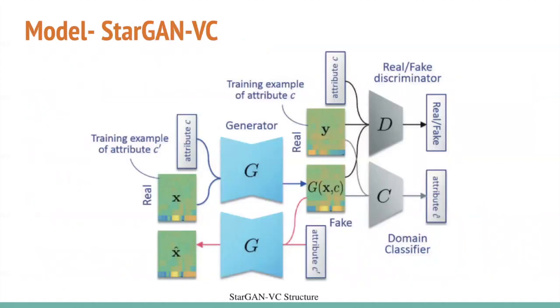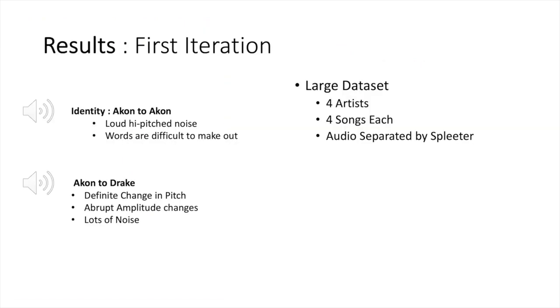For the voice conversion, we used StarGAN-VC, which is an adaptation of StarGAN specifically for voice conversion, conditioned on the target output. The main difference is its use of a domain classifier in addition to the generator and discriminator. Additionally, the generated outputs are subject to a domain classification, a cycle consistency, and an identity loss to ensure sharpness of the outputs. So now I'll be taking you through 3 iterations of our problem, with variations mostly in the data as well as the hyperparameters weighting the losses of the GANs.